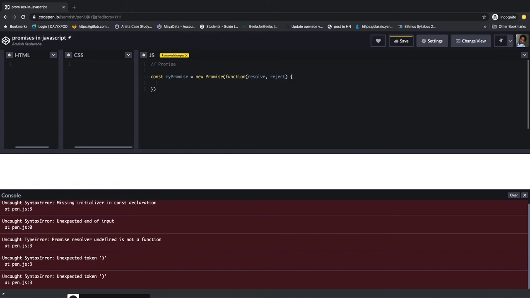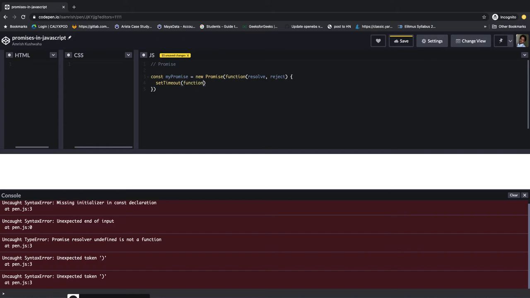When we try to make the promise, the result comes somewhat later. So let's try to simulate the third-party API effect here using setTimeout. This setTimeout also takes a callback function.